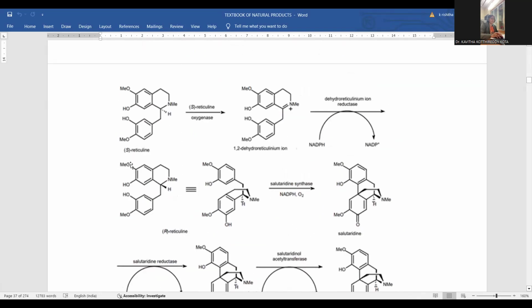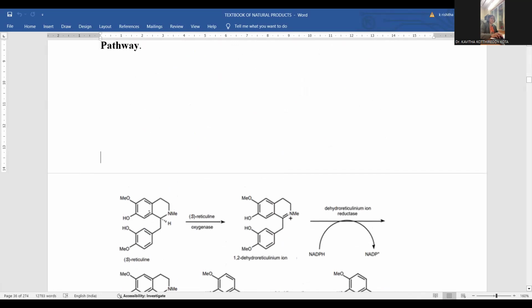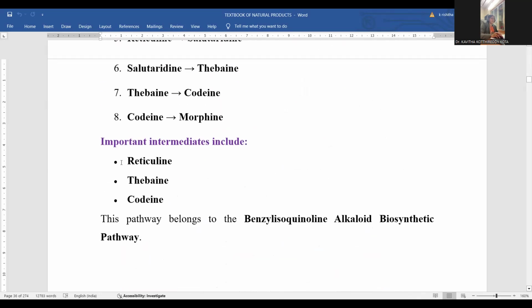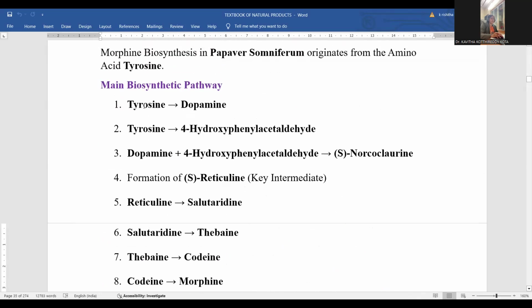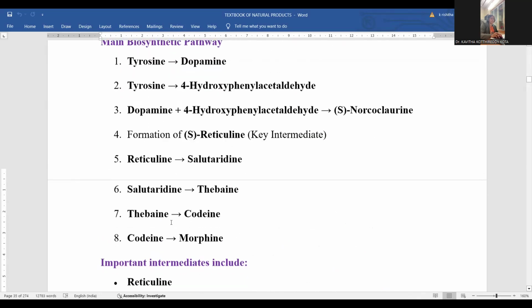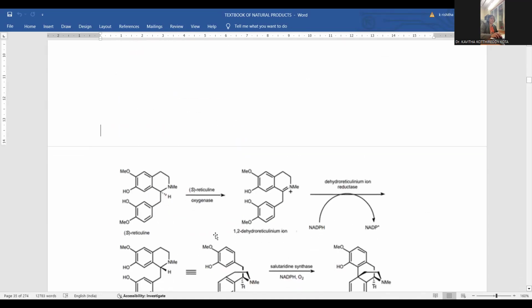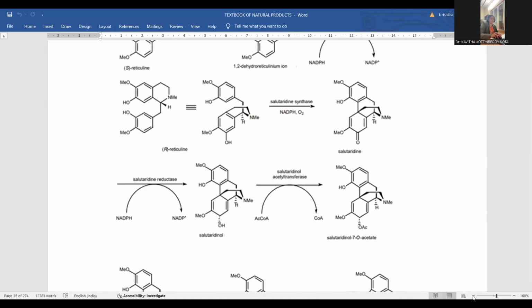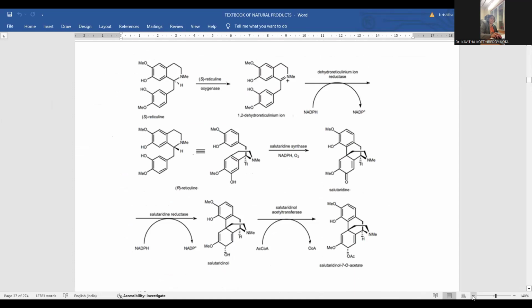I'm going to start with this reticuline. So this is the reticuline; thebaine and codeine are taken as the potential intermediates in the biosynthesis of this morphine. And it will actually start with tyrosine. Tyrosine to morphine synthesis is possible. The entire schematic representation of the biosynthesis is given in this slide.